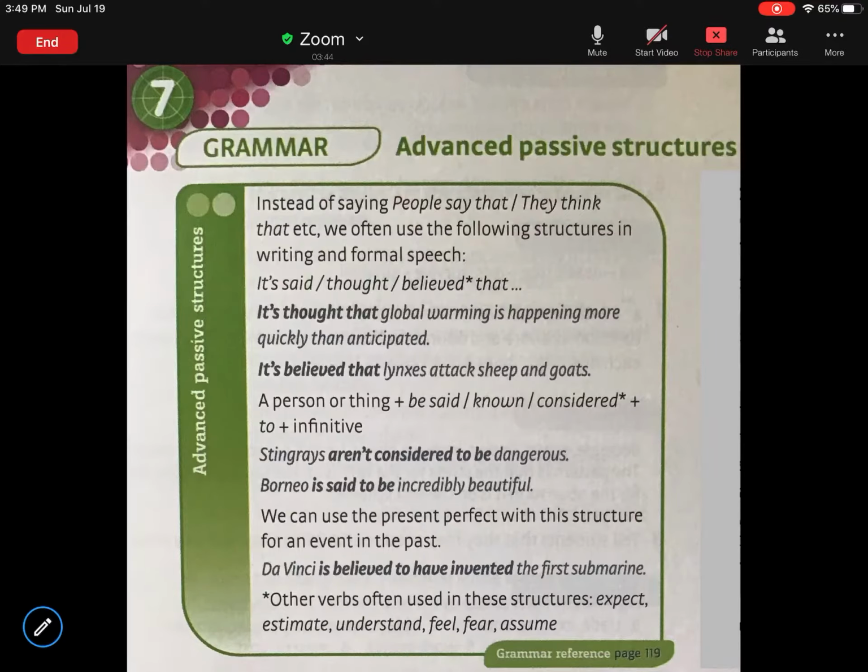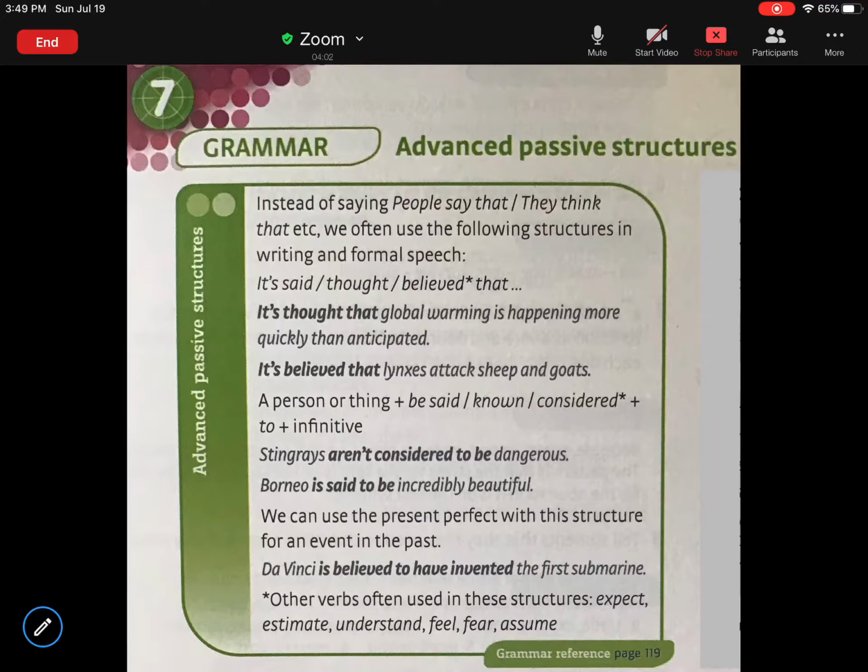As it said, it's thought, it's believed that. So, examples. It's thought that global warming is happening more quickly than anticipated. It's believed that lynxes attack sheep and goats.